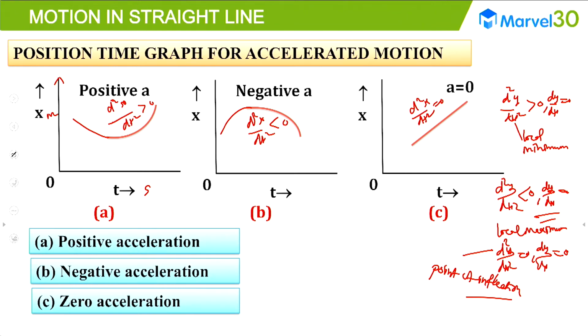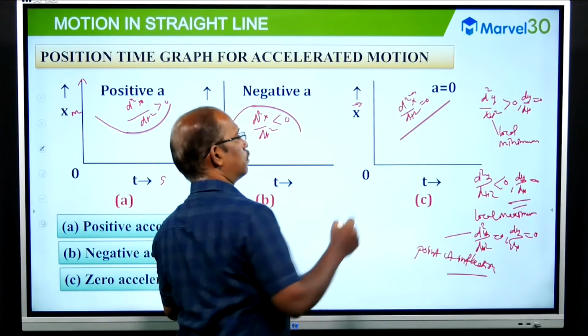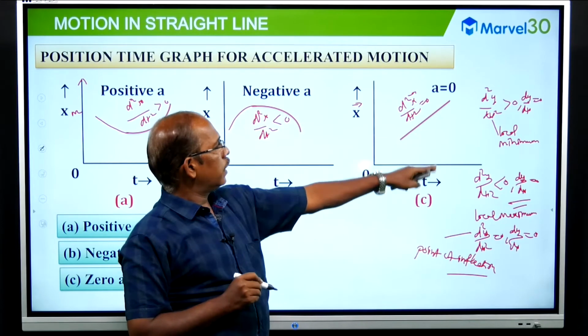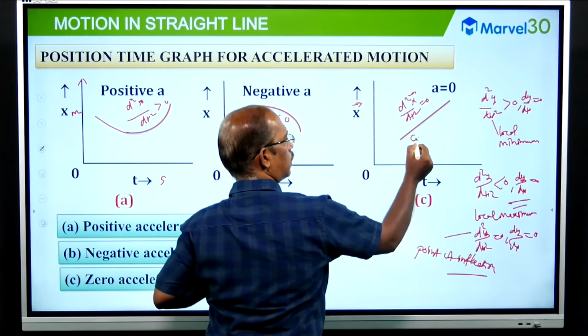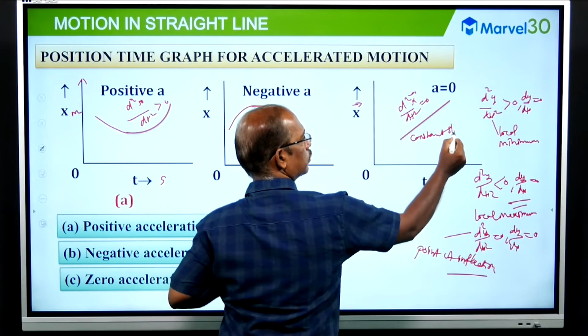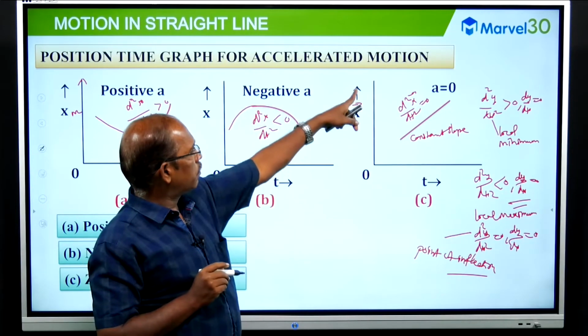This is a graph drawn between displacement and time; we can skip the vector symbol, just distance is enough. Between displacement and time, a straight line graph means the slope is constant.